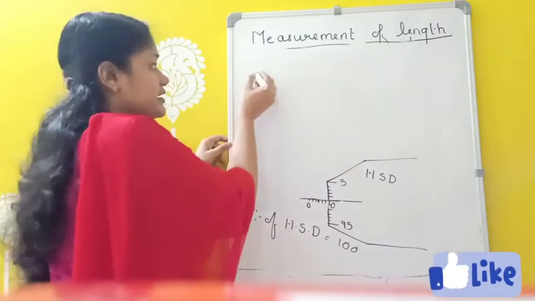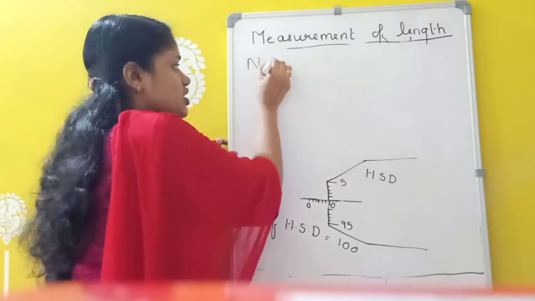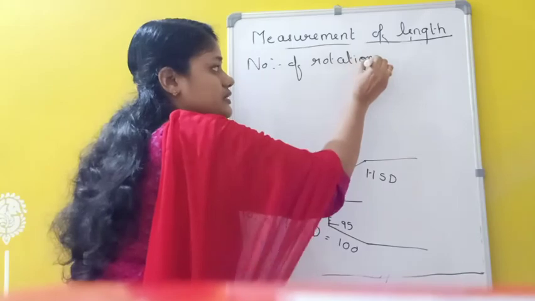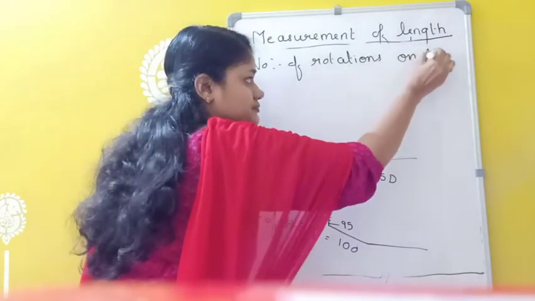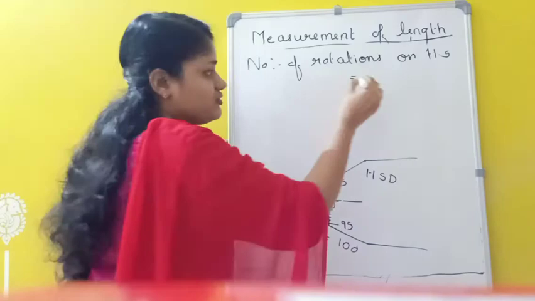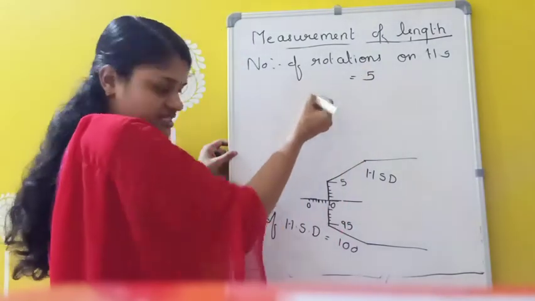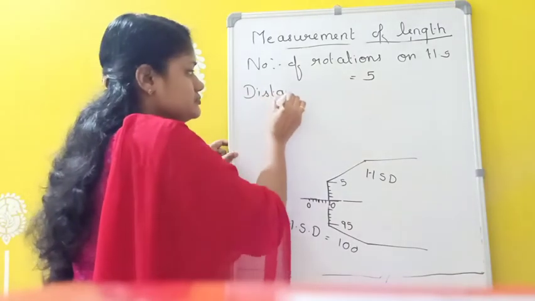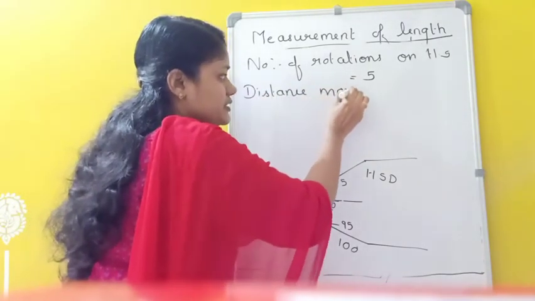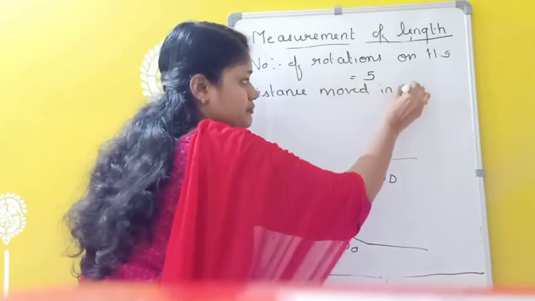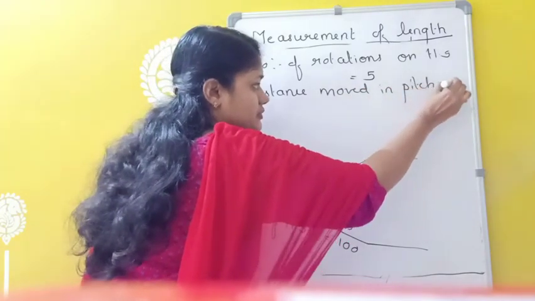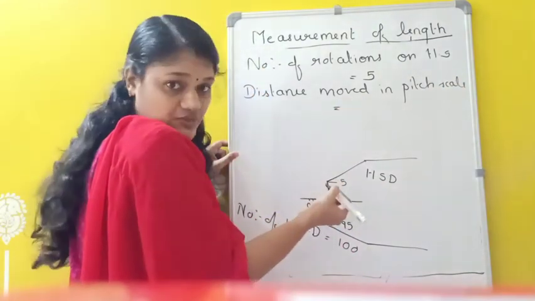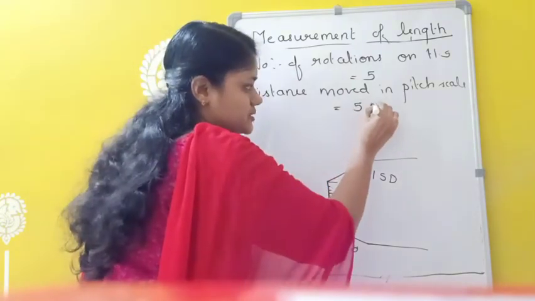So how many rotations did I make? The number of rotations on the head scale is 5. In these 5 rotations, what is the distance moved on the pitch scale? It is 5 millimeter. Here we are getting measurements in millimeter, so we get 5 millimeter.